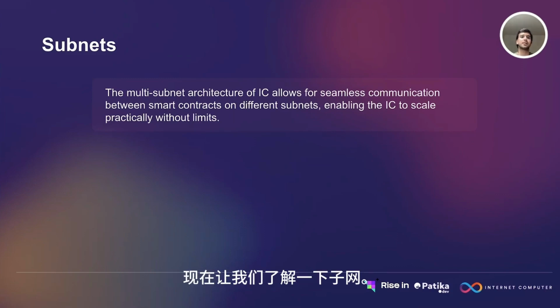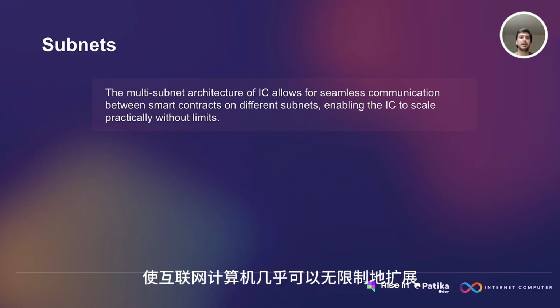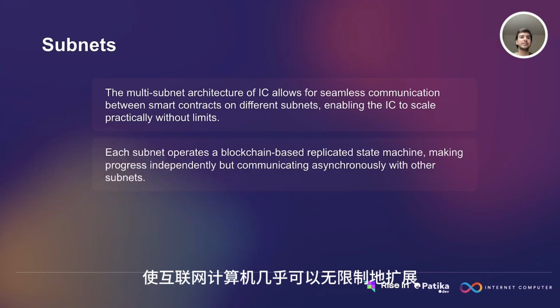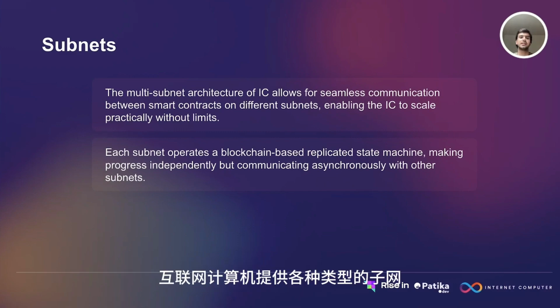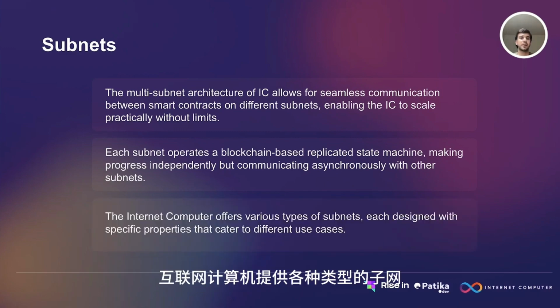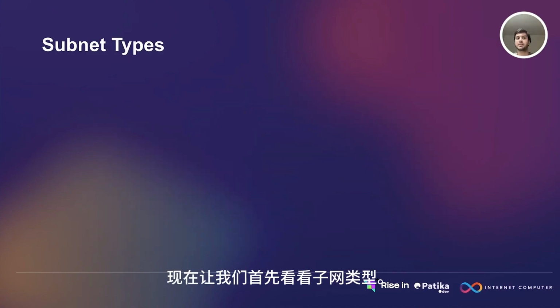Now let's look at the subnets. The multi-subnet architecture of the Internet Computer allows for seamless communication between smart contracts on different subnets, enabling the Internet Computer to scale practically without limits. Each subnet operates a blockchain-based replicated state machine, making progress independently but communicating asynchronously with other subnets. The Internet Computer offers various types of subnets, each designed with specific properties that cater to different use cases.